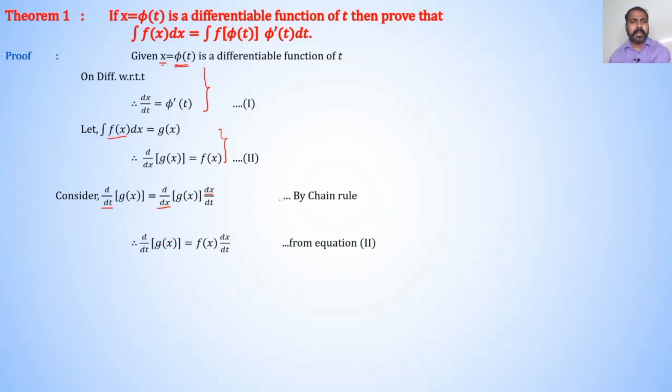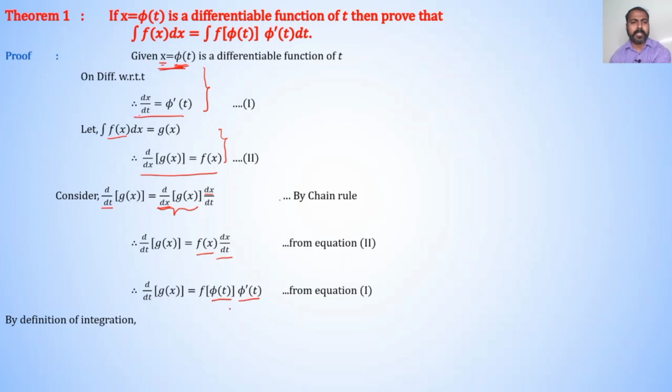Therefore, d/dt of g of x is equal to, we know that d/dx of g of x from equation second is f of x. Therefore, it is equal to f of x into dx by dt as it is. But from equation first, x is equal to phi of t. Therefore, d/dt of g of x is equal to f of phi of t into dx by dt, which is nothing but phi dash of t.